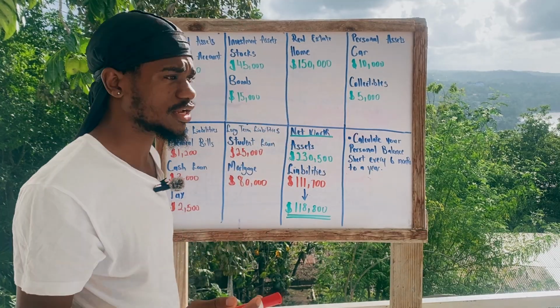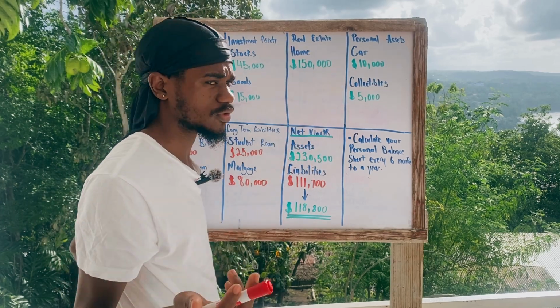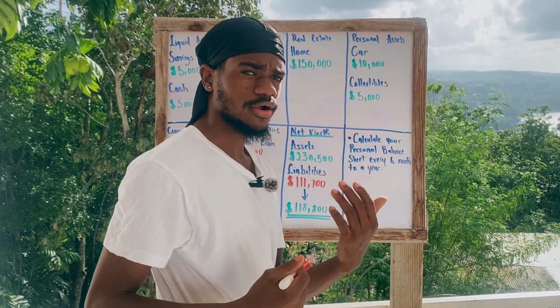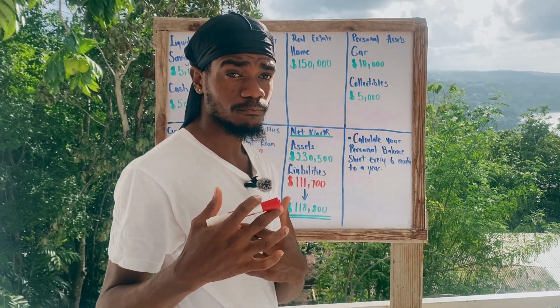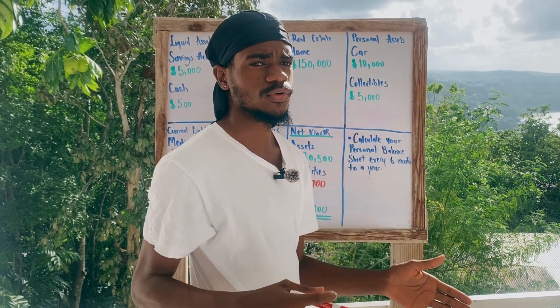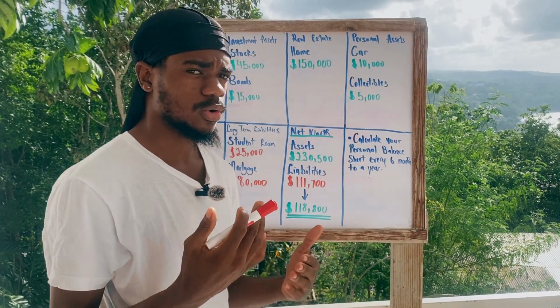You've done an appraisal on your home, and your land and your home together cost $150,000 roughly. Your personal assets now, your car, the current market value of your car is about 10,000, and you have 5,000 in collectibles like baseball cards or any collectibles that you have acquired over time.